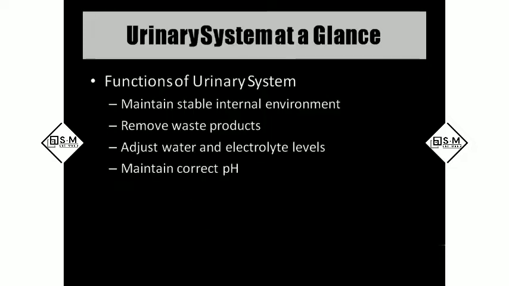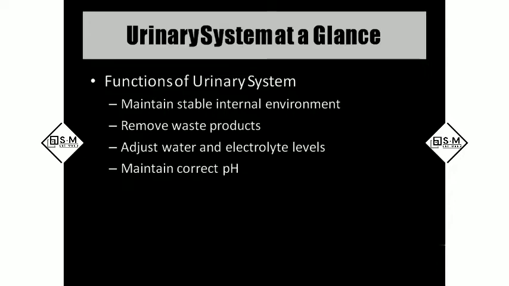So coming to the functions of the urinary system, why do we have a urinary system? It produces urine. So what actually is urine? It is a waste product that comes from the purification of the blood. The purification of the blood is done by the kidneys, which are located retroperitoneally, behind the abdominal region.